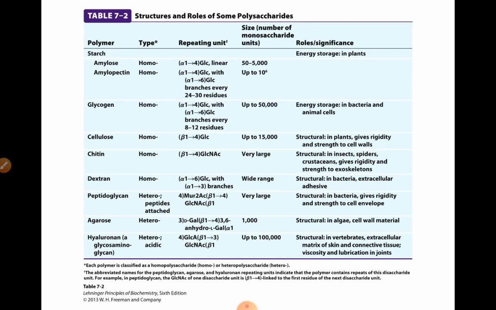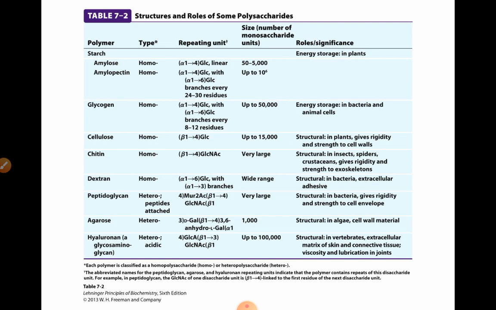Cellulose, again, it is a homopolymer made up of beta 1,4 glycosidic linkage, made up to 15,000 units of monomers, and it gives structural rigidity and strength to the cell wall of the plant. Similarly, we have chitin, dextran, peptidoglycan. It is made up of heteropolysaccharides and peptides attached, muramic acid and glucosamine.